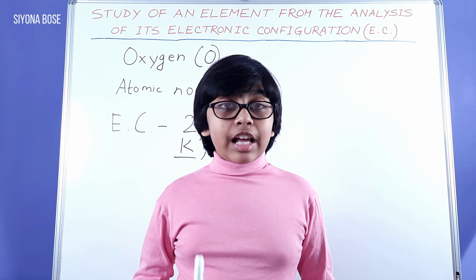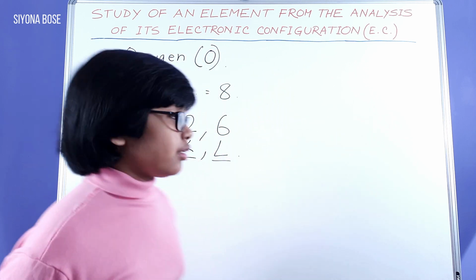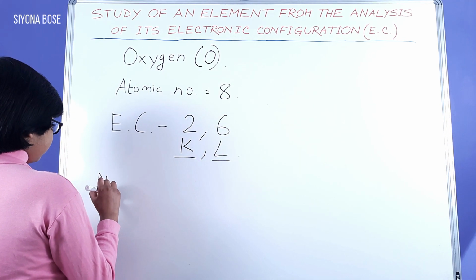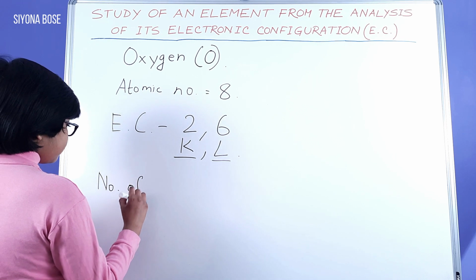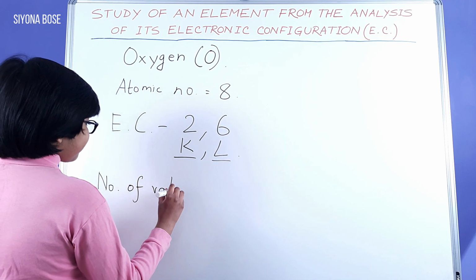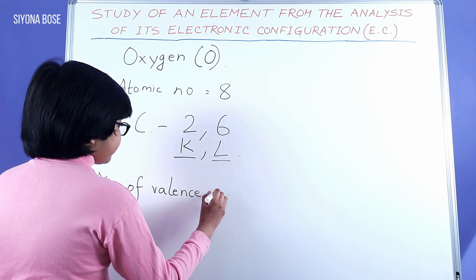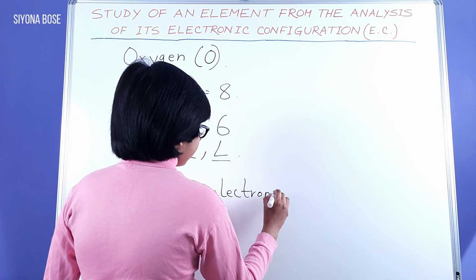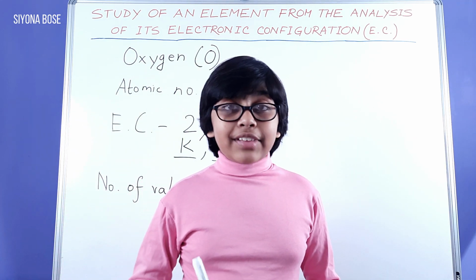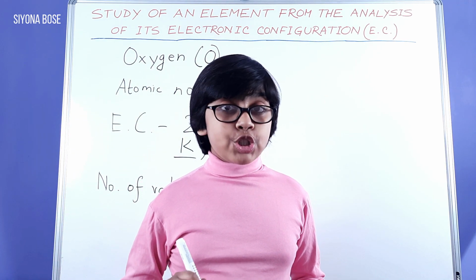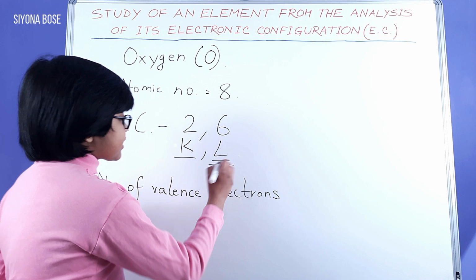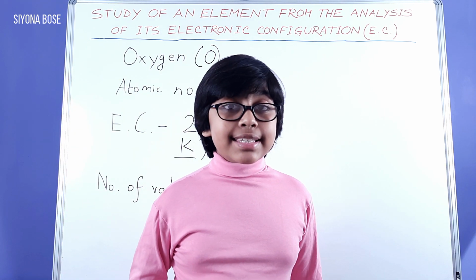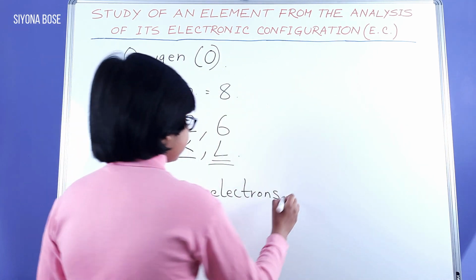Therefore, number of valence electrons, which means number of electrons in the outermost shell, which in this case is L. It has 6 electrons.